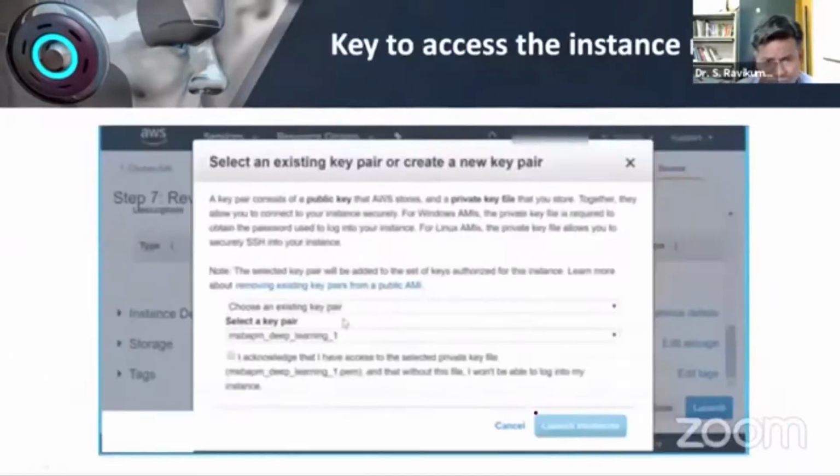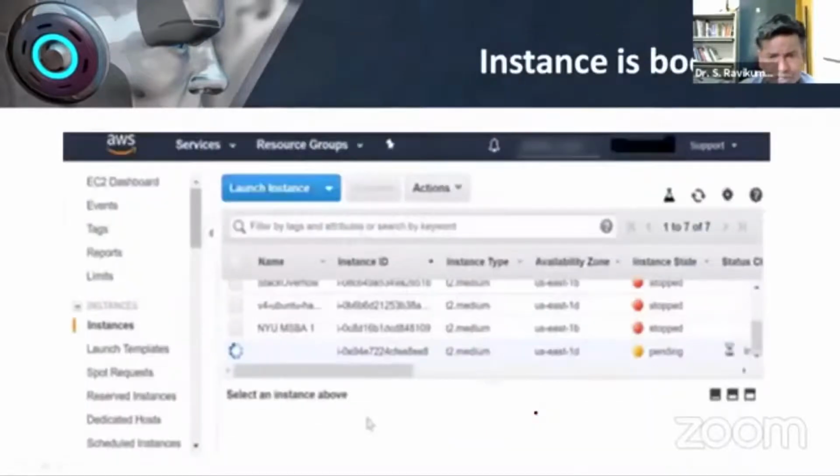After booting up, it comes with a certain key. This key helps us to connect with the cloud environment. We will come back to this a little later. This key will help us to connect to the cloud from our computer. Now you can see that the cloud is being created.